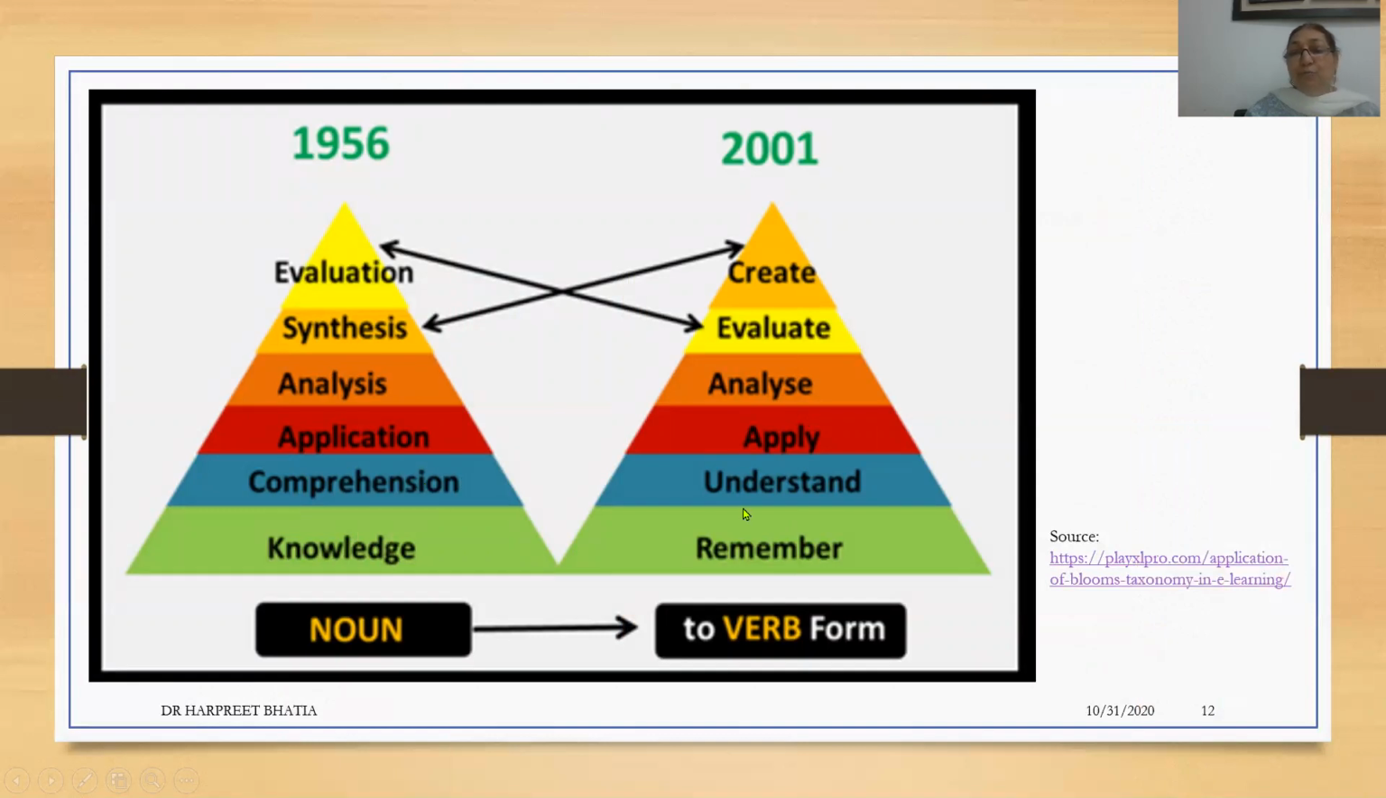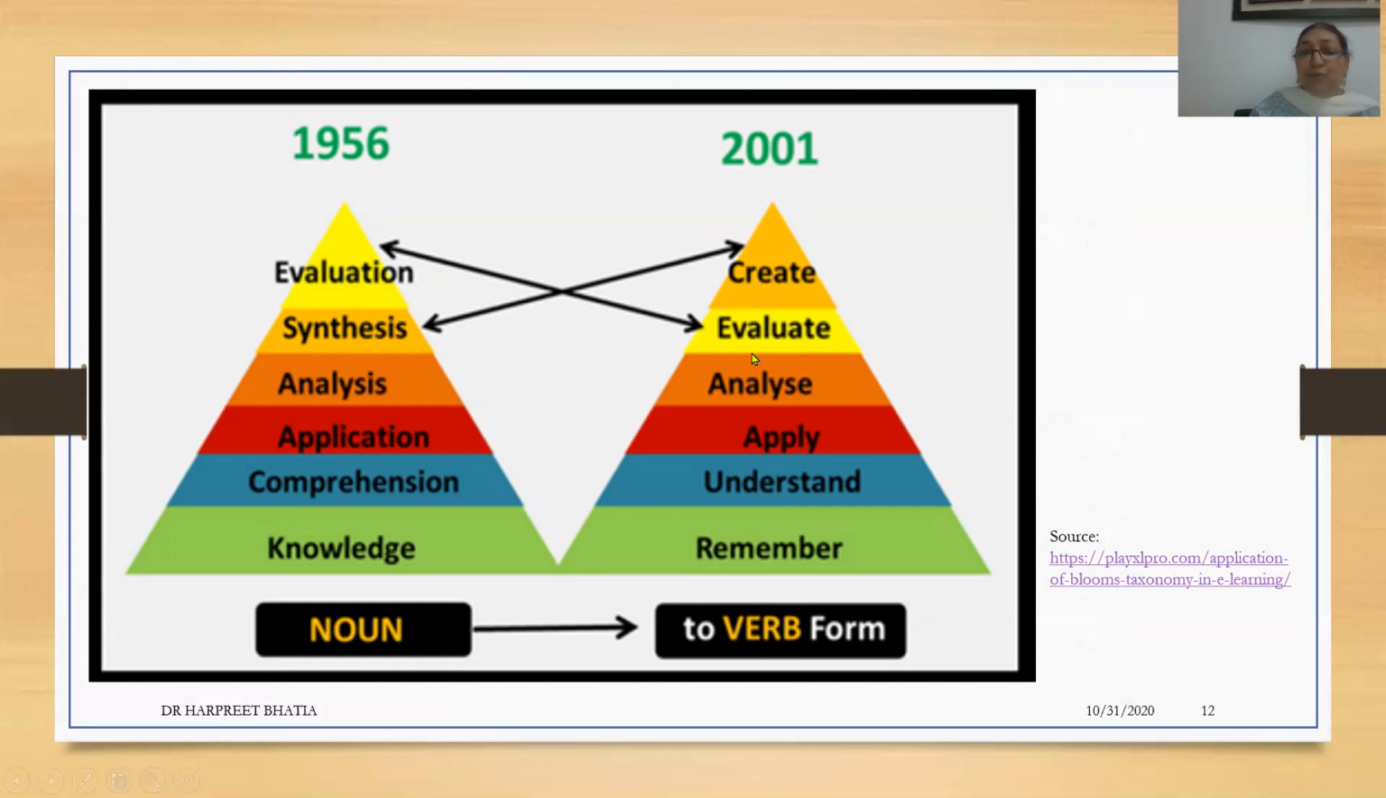So here are the two models that I was talking about. There is one model which was given to us in 1956 by Bloom, and this is the revised model which was given to us by Lorin Anderson. And you can see that there is a certain amount of difference as far as the words used. This one says knowledge, comprehension, application, analysis, synthesis, and evaluation. Here, the term knowledge has been changed to remember. Comprehension has been changed to understand. The other two have remained the same, apply and analyze.